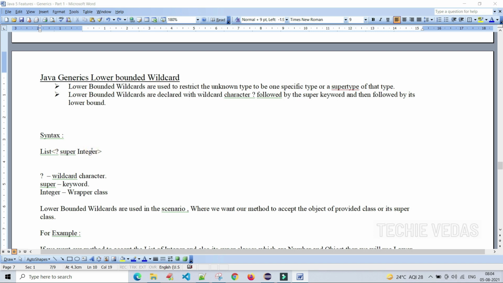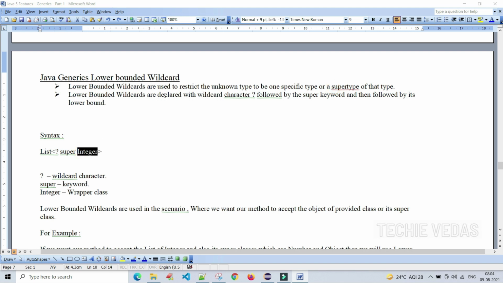If you mention it like this, you can create the list with Integer or a super type of the Integer class. That is why we have used super, whereas for the upper bounded wildcard we have used extends. Lower bounded wildcards are used to restrict the unknown type to a specific type or a super type of that data type.